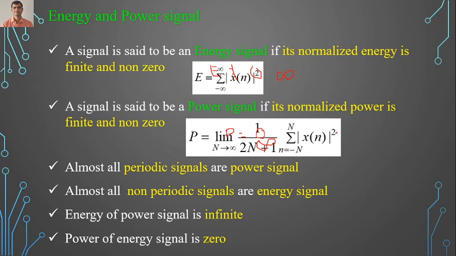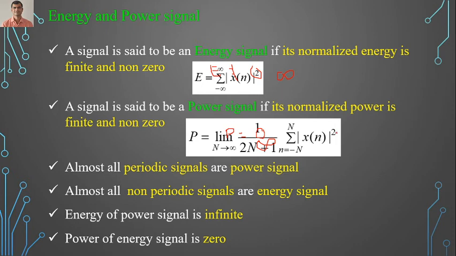Now when the signal is periodic, almost all periodic signals are power signals. So by seeing the equation, you can see that the given signal is a periodic signal. First you find its power, don't go for energy. If the power is finite and non-zero, then the given signal is a power signal. If the power is not finite and non-zero, you go for energy.